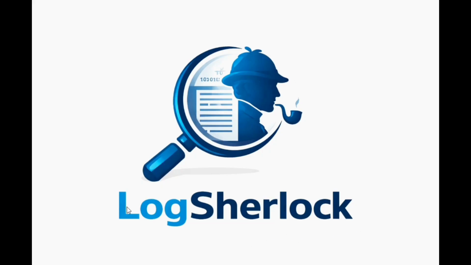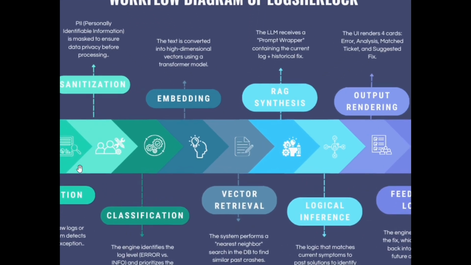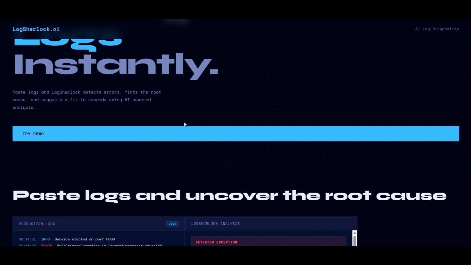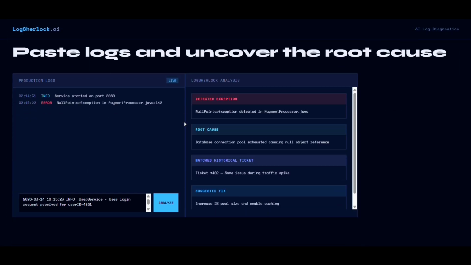LogSherlock uses modern AI technologies to make this possible. Logs are converted into vector embeddings and stored in a vector database. When a new incident occurs, the system retrieves similar past causes using retrieval augmented generation. The AI model then generates a grounded root cause analysis and suggested fix. With LogSherlock, teams can reduce mean time to resolution by up to 50%. Engineers spend less time debugging and more time building.